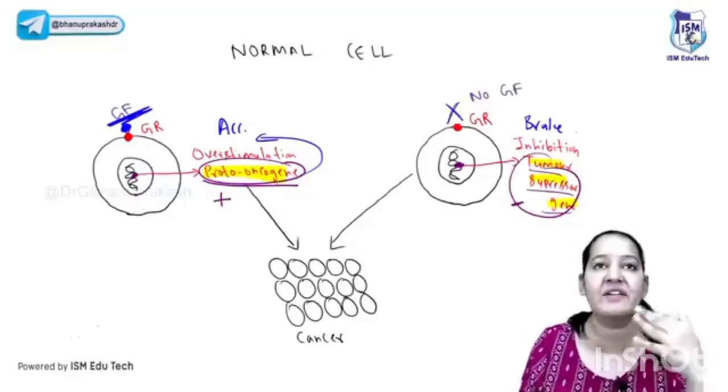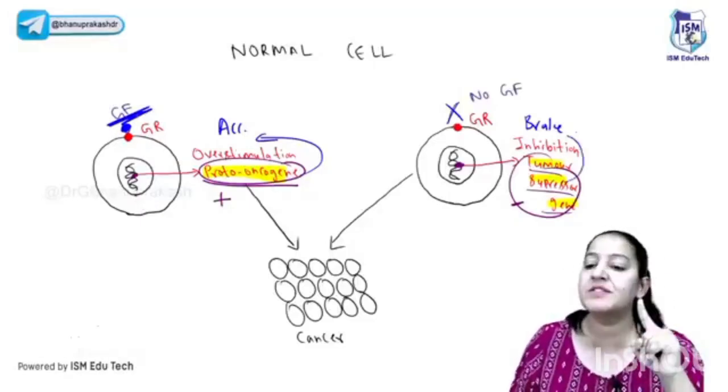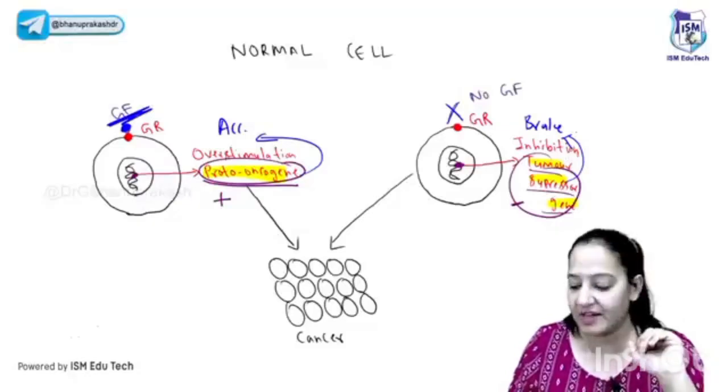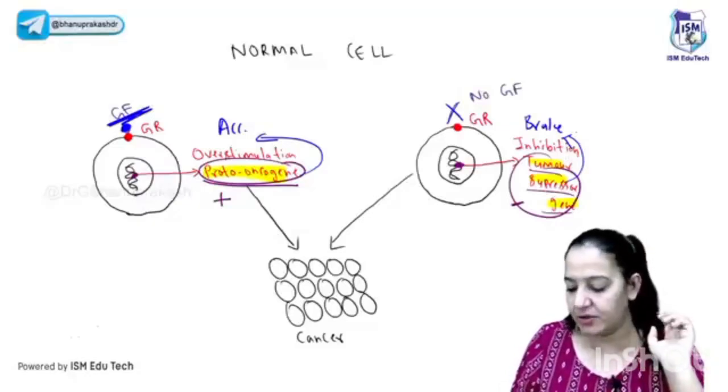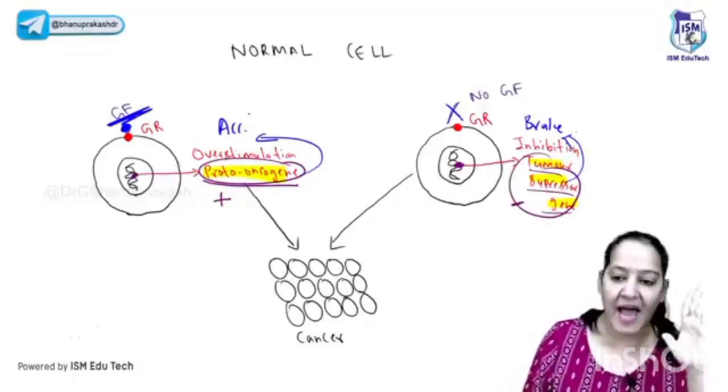It is causing the stimulation of cell division, or increasing the rate of cell division. Can I say tumor suppressor genes are like the brakes? They inhibit or stop cell division. Can I say this? Say yes or no. Shalini, Atul, Tejdeep. So these are the accelerator, these are the brake.